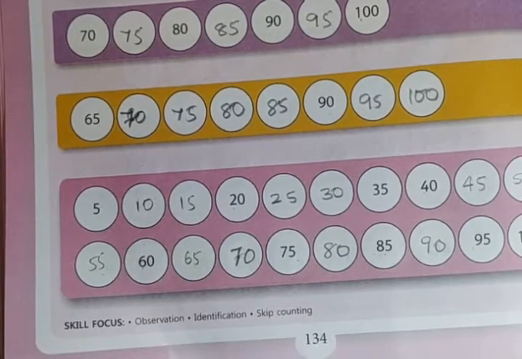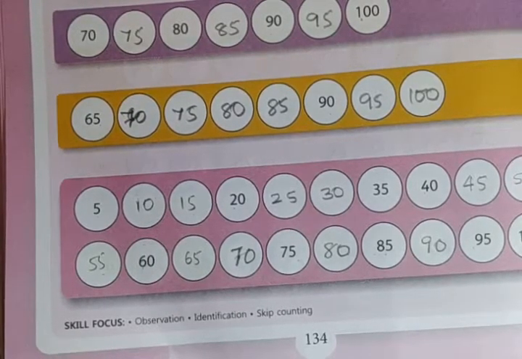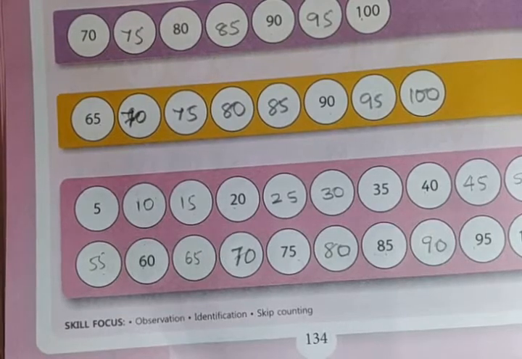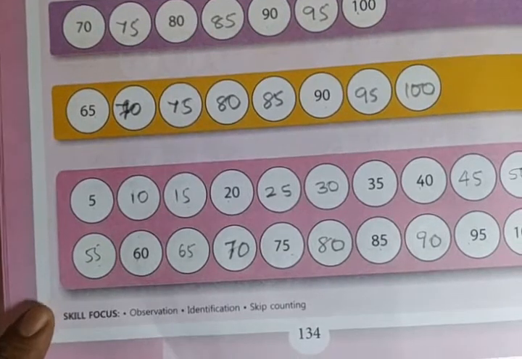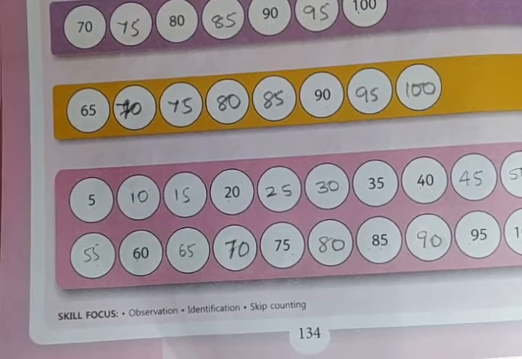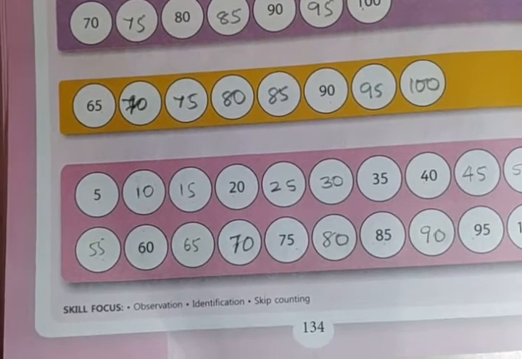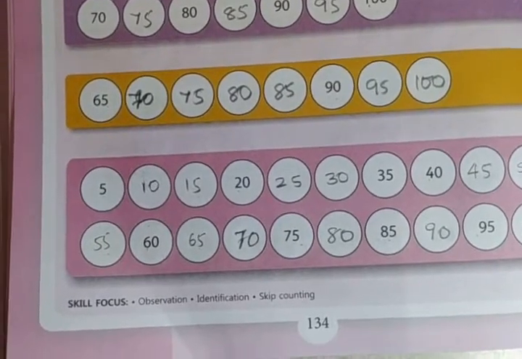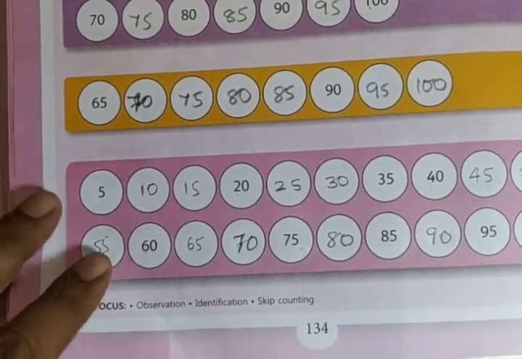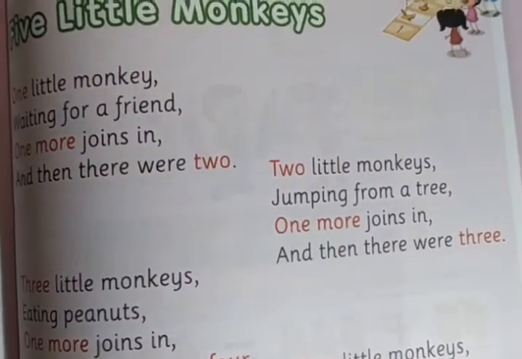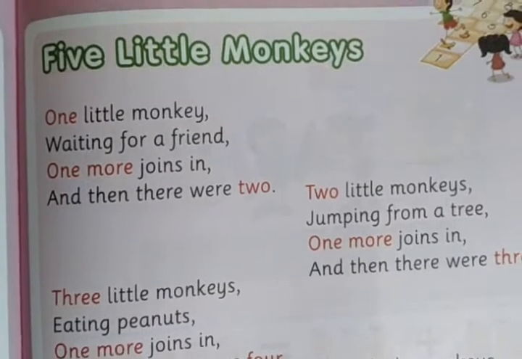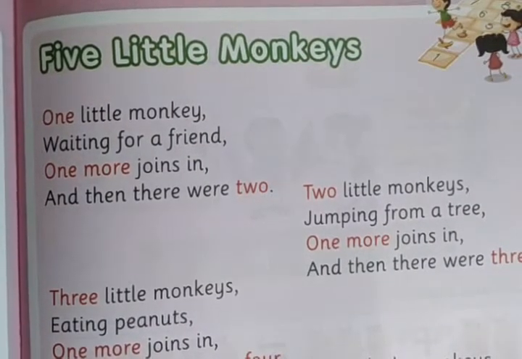Skip counting in fives. Okay, earlier in the previous session we have learnt about skip count by twos, and this is called skip count by fives. Skip count by fives. Okay, clear? Okay, so let's move on to the next concept, that is called 5 little monkeys.